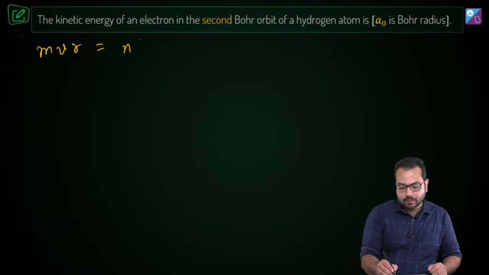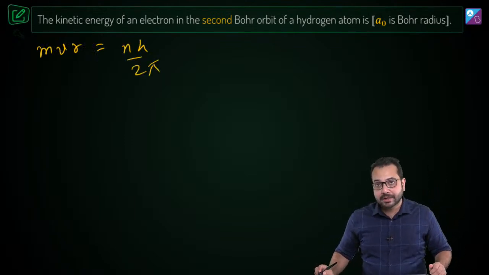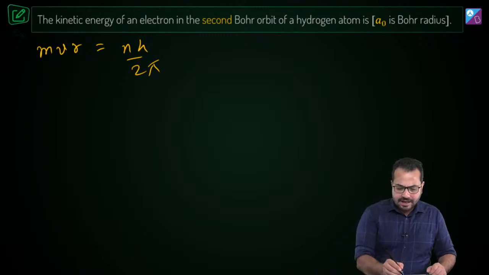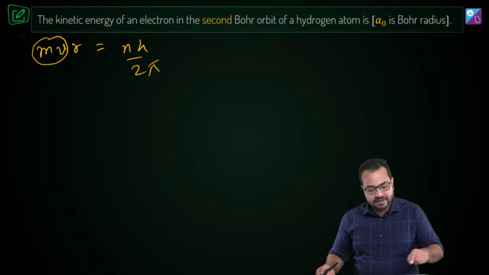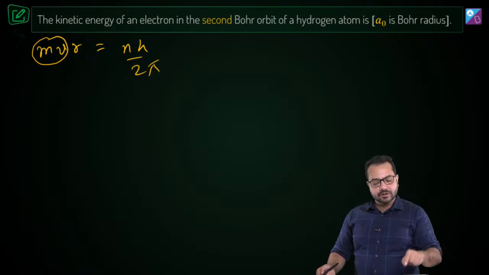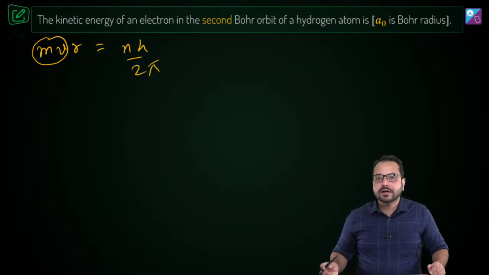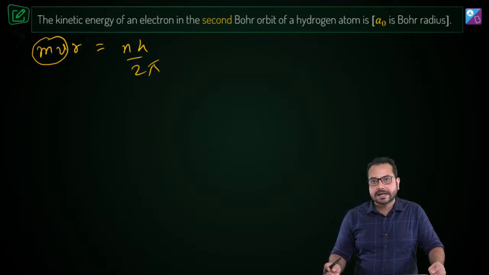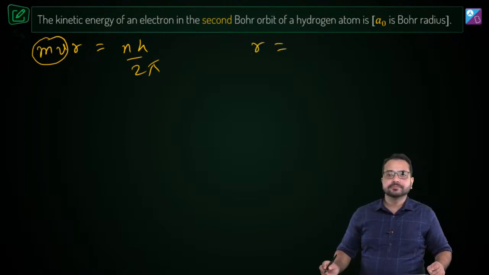mvr is equal to nh by 2 pi. Do you agree? mvr is equal to nh by 2 pi. And here mv is already there, right? So mv term is already there. So from there we can directly find out what is the linear momentum, and from there we can directly find out what is the kinetic energy. Is that correct? Okay. Now we have to find out what is r.